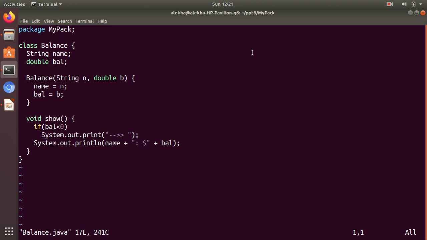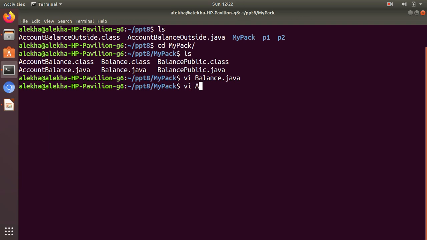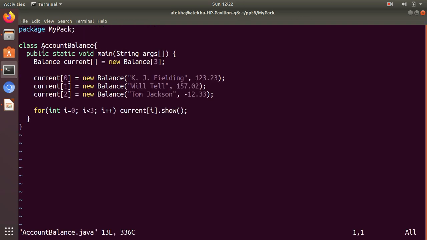We can see the Balance class is stored in Balance.java, including the package statement, that is, package mypack. So this class belongs to the package mypack. Similarly, we have AccountBalance, which is also under the same package, because we want to access Balance.